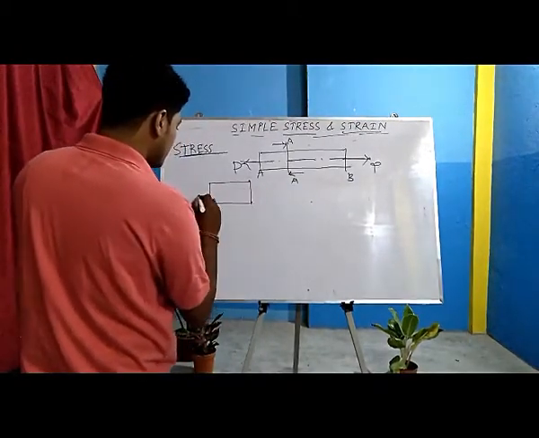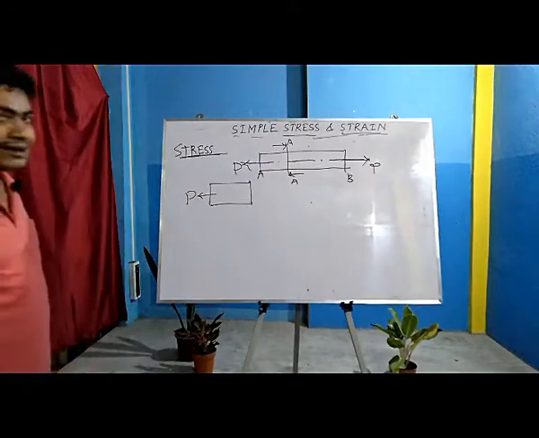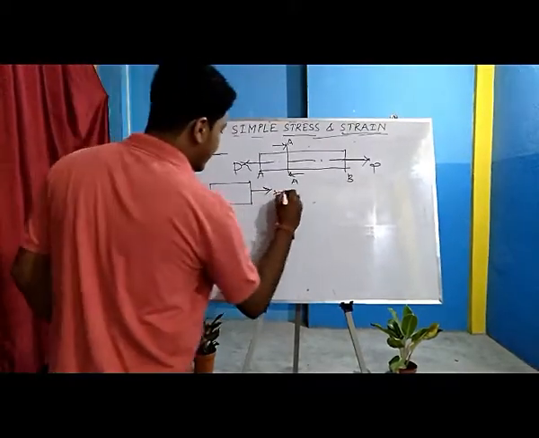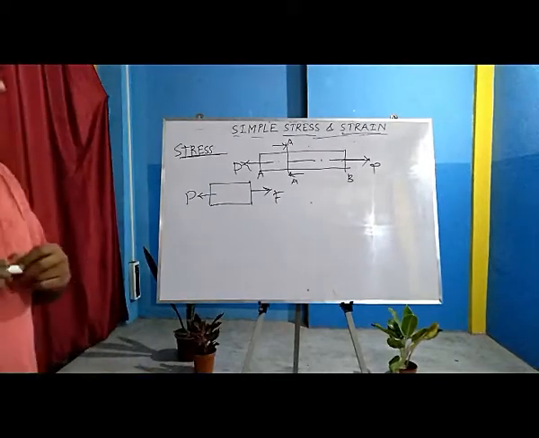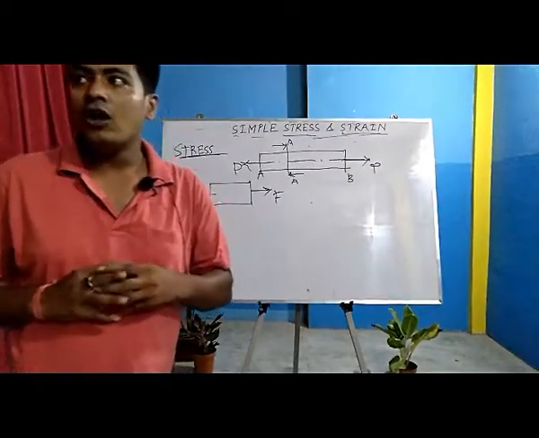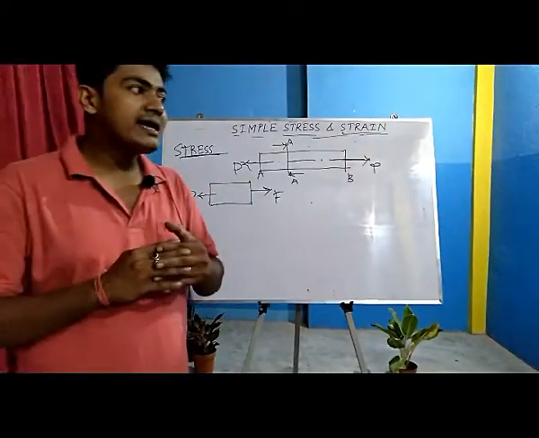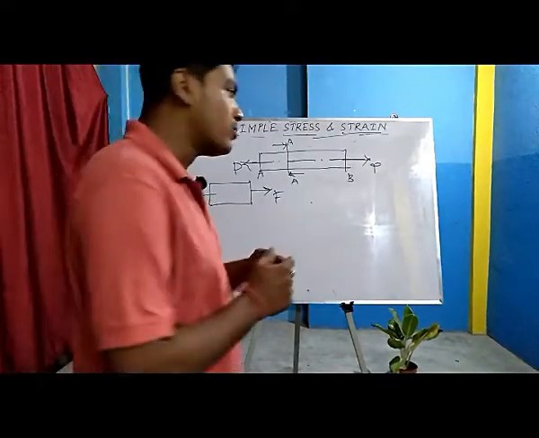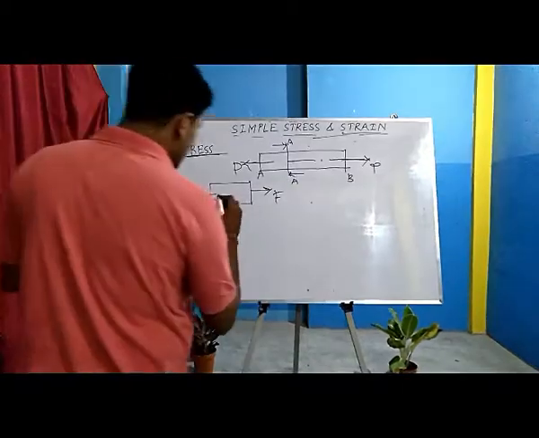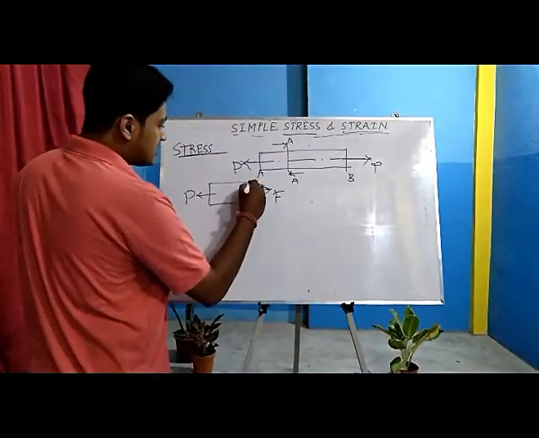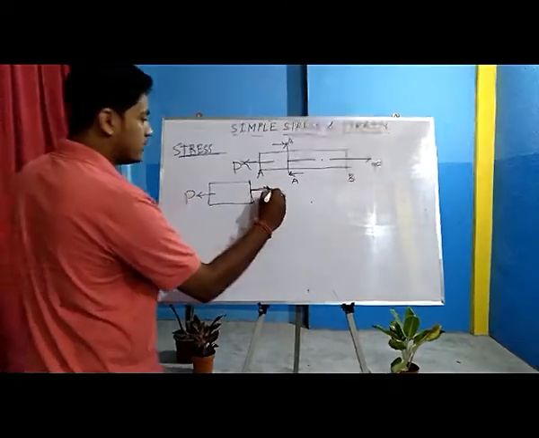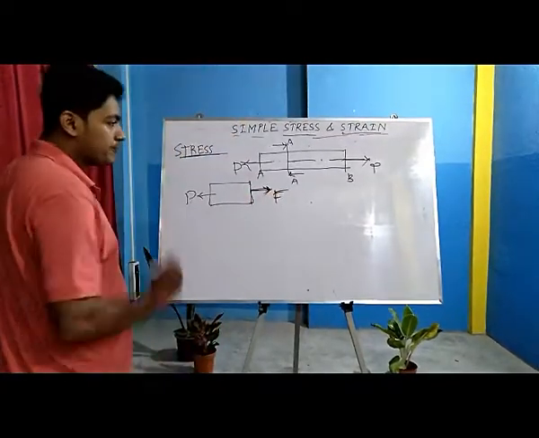This force is P and the body is giving some sort of resistive force, which is nothing but F. As per Newton's law, we know the body gives equal and opposite reaction forces, which is Newton's third law. So, this body is giving some force P and this resisting force F, and this is P.